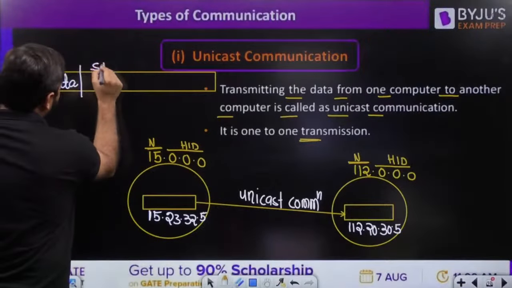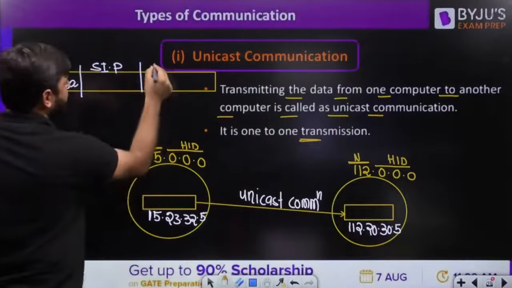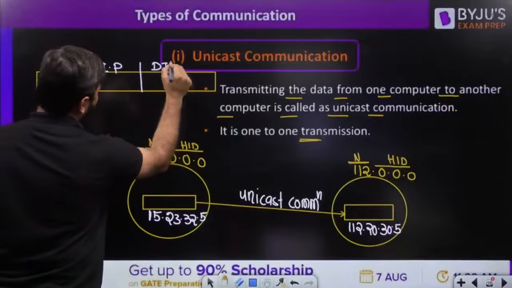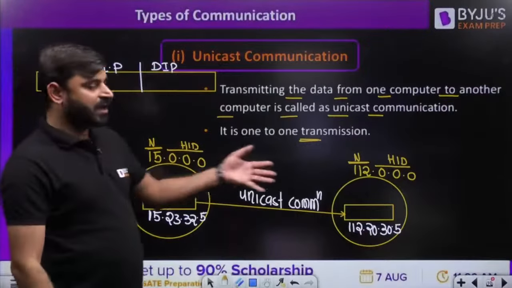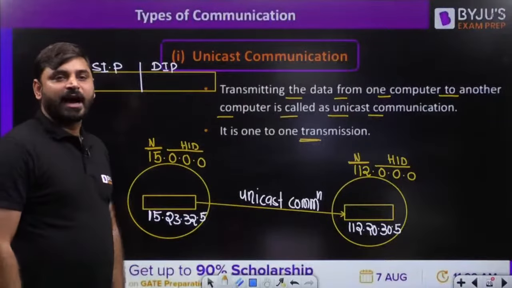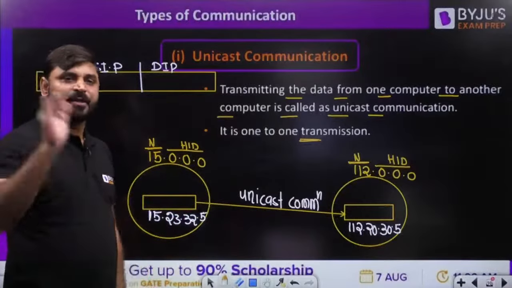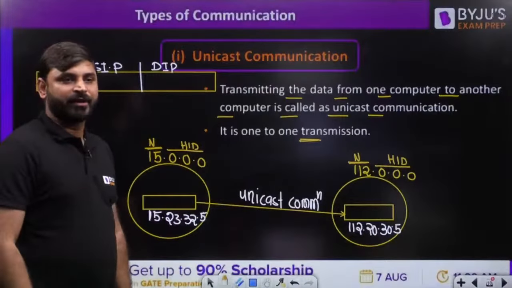My dear friends, can you tell me what is the source IP address and what is the destination IP address for this packet? If this computer is sending a message to another computer, this computer, what is the... Ansul, I will come to that. Unicast communication, source and destination both can be present in the same network or different network. I will take an example, don't worry.